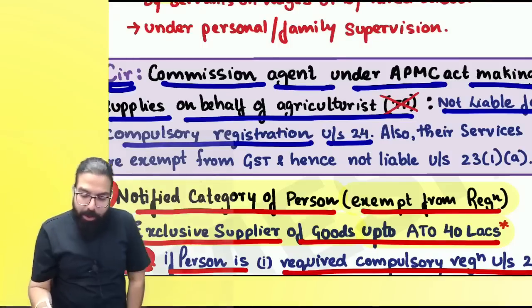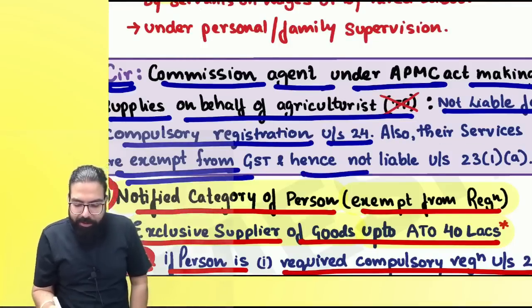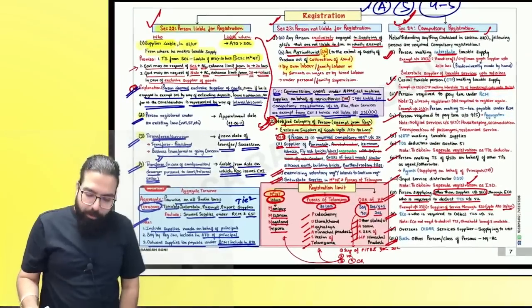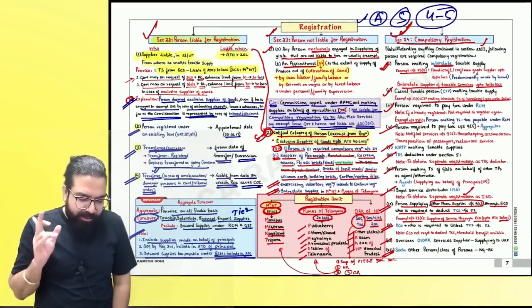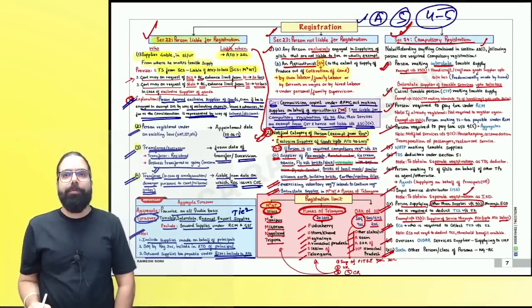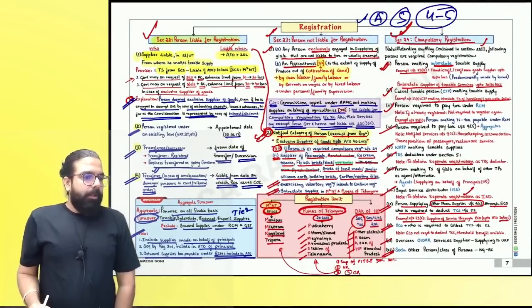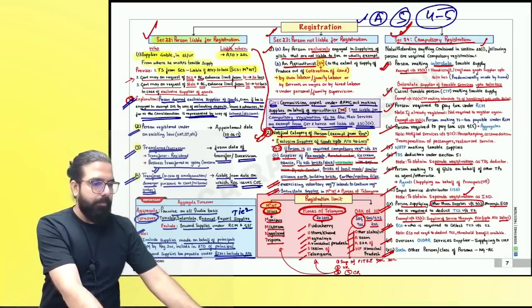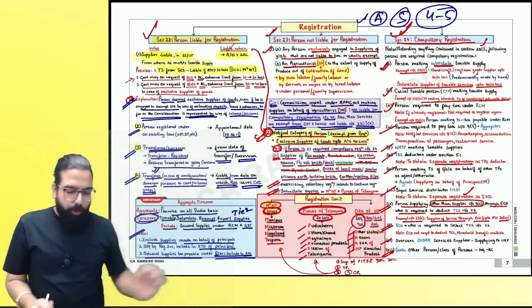Can I go ahead, everyone? Also, their services are exempted from GST, hence not liable under 21A. Can we go ahead, everyone? We are done with your chart of registration 22, 23 and 24. Now, please come to the next chart, everyone.